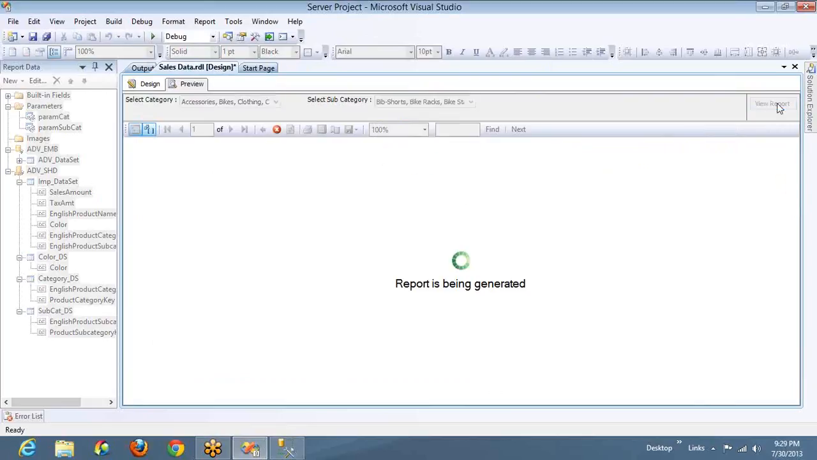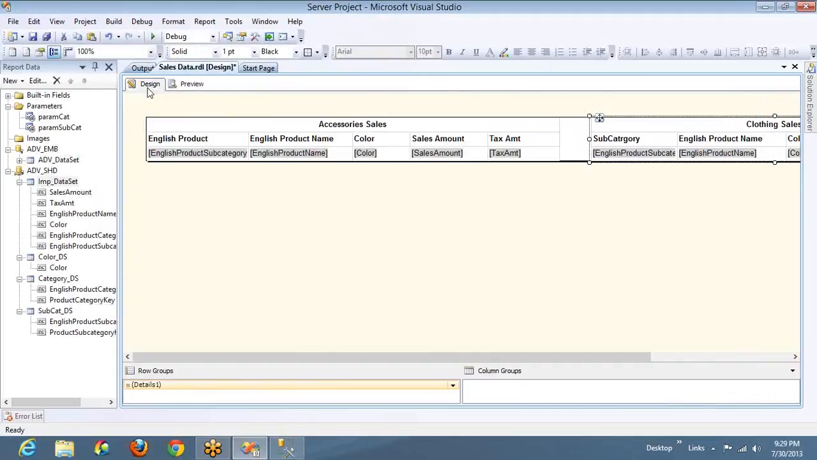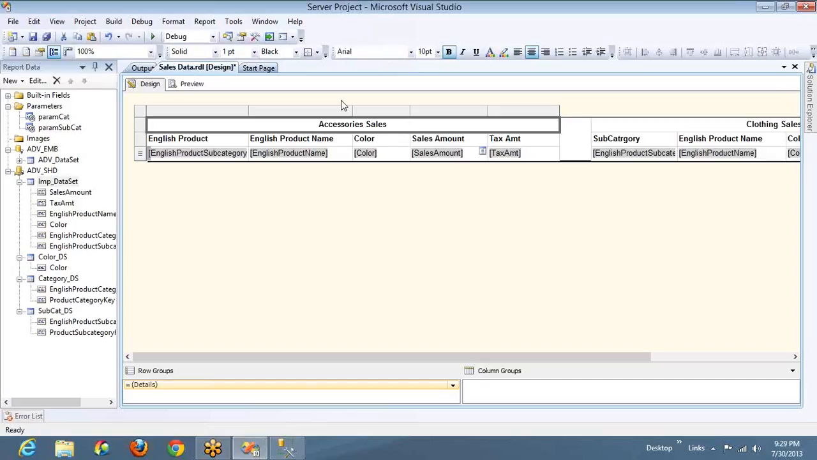So if I execute it now, this gives me only accessories related stuff, and this gives me only clothing related stuff. And you can see this is giving jerseys, caps, and so on. This is giving tights and tubes, helmets, and so on. So what you have observed with this, forget the dataset level filter. The filter option is used to filter for a particular object level. Let's say I'm using the filter at this table level, and hence this filter will be applied only up to this level.